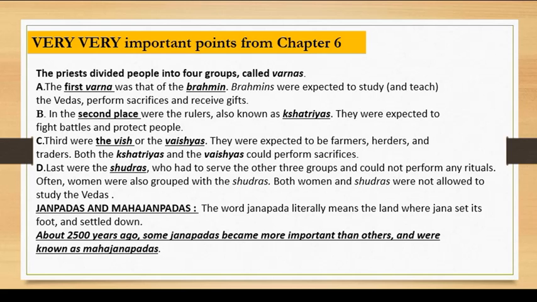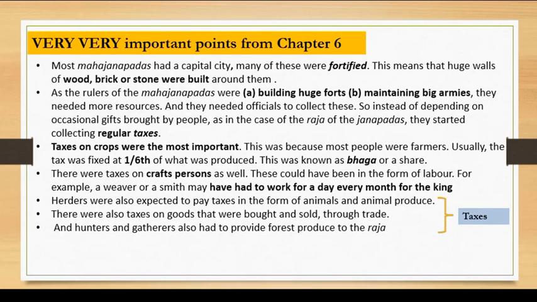Because they were prominent, they had power with them, and they were bigger in size and geographical area. Magadha was an important Mahajanpada. Okay, so that is an example of a Mahajanpada. Most Mahajanpadas had a capital city. Many of these were fortified with wood, brick, and stone walls built around them.